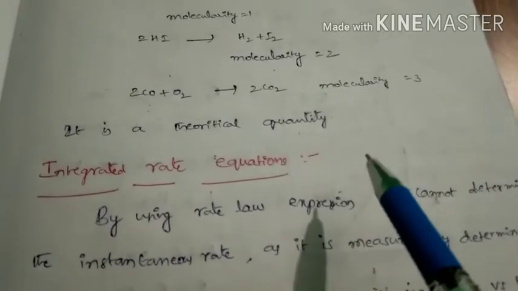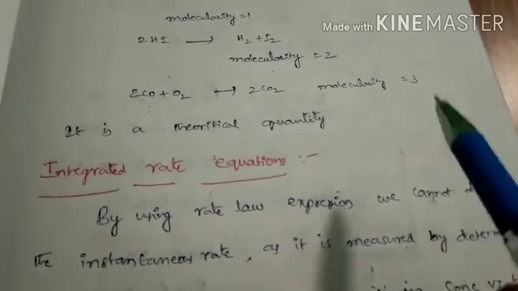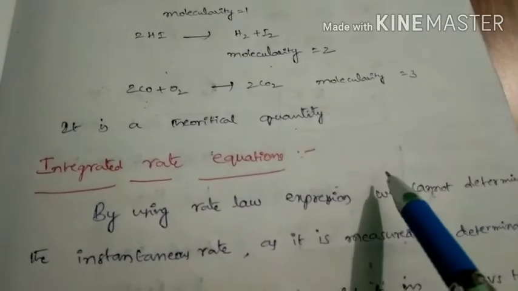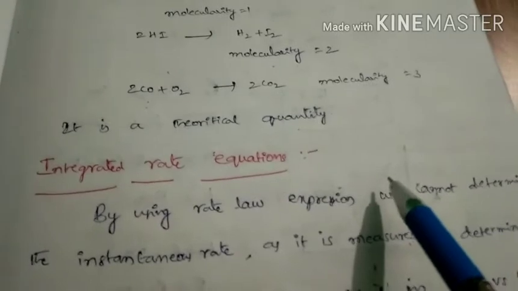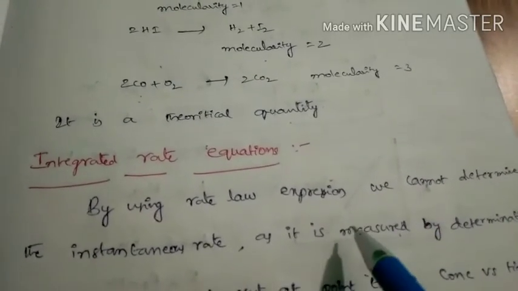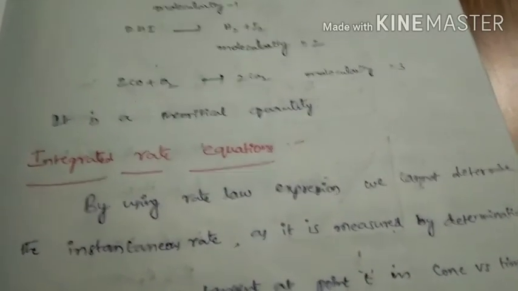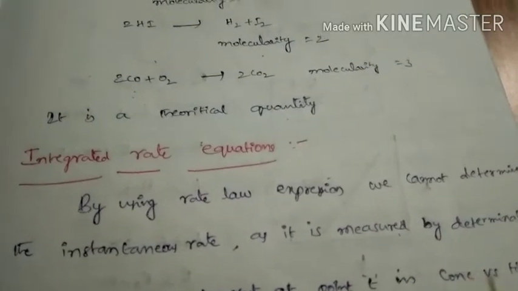Why are rate equations called differential equations? The rate equation is the change in concentration with time, that is dc by dt, where d denotes a differential. That is why we call it a differential equation. So in order to get the accurate value of the instantaneous rate, we should integrate the rate equation.